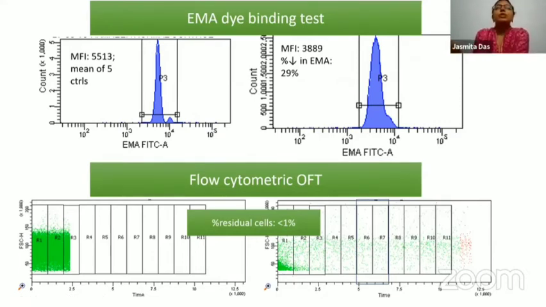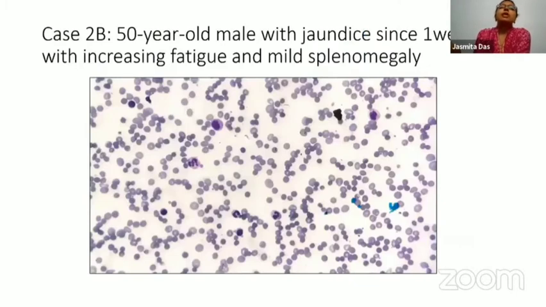Now, spherocytes may also be seen in the subsequent case. This is a subsequent situation. So this is a 50-year-old male who had jaundice since 1 week with increasing fatigue and mild splenomegaly.